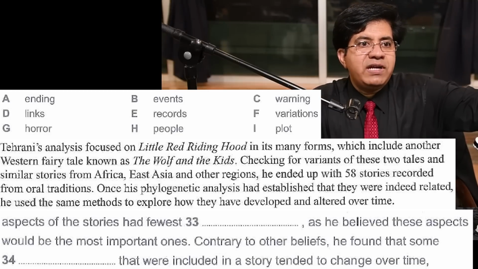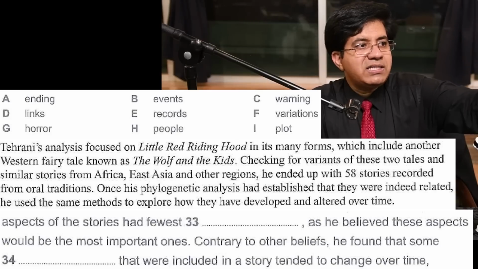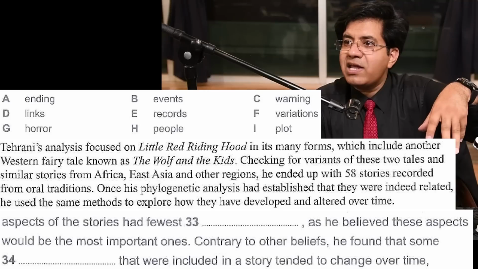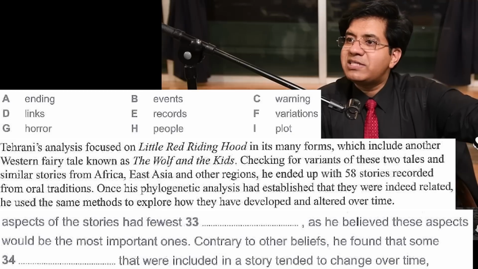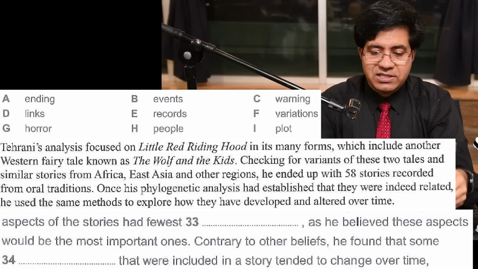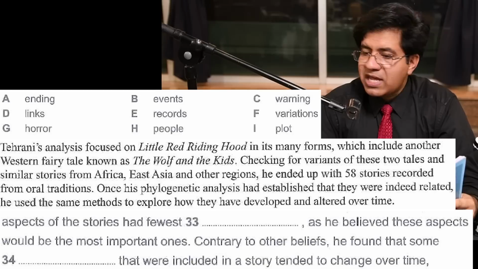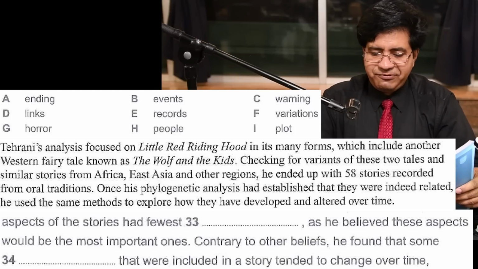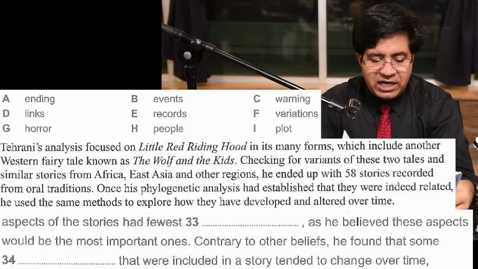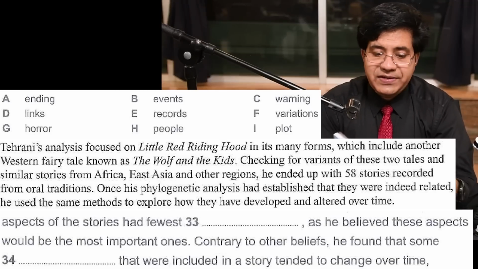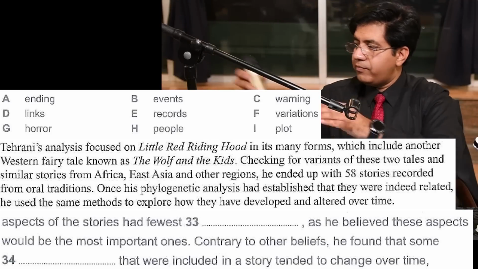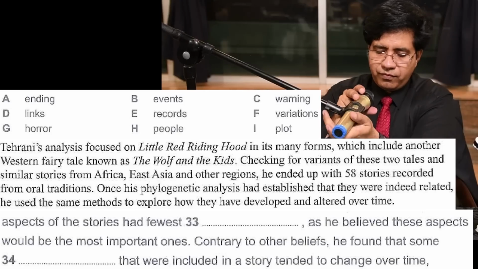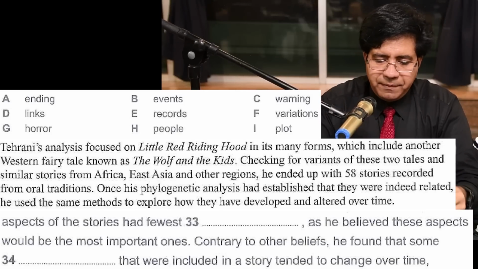Now the same story of Little Red Riding Hood: in some versions the wolf eats the grandmother, in some versions the wolf eats Little Red Riding Hood, or in some cases the wolf does not eat anybody, a woodcutter comes and kills the wolf. So these are the variations. So the answer for question number 33 is F. Variations, and what's the word for that? Altered, right? Developed and altered over time. Okay, let's go on please.